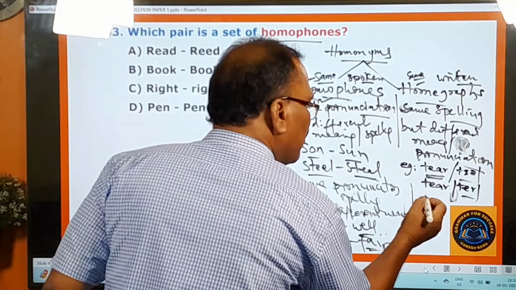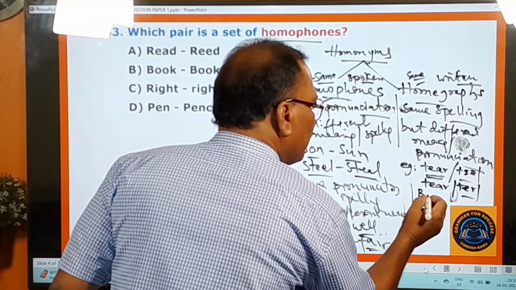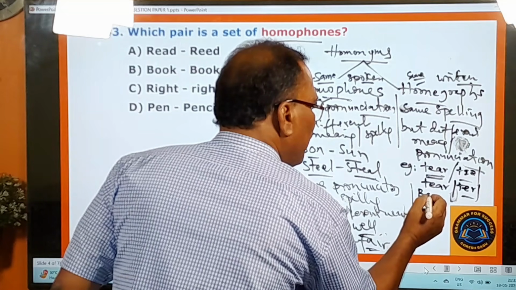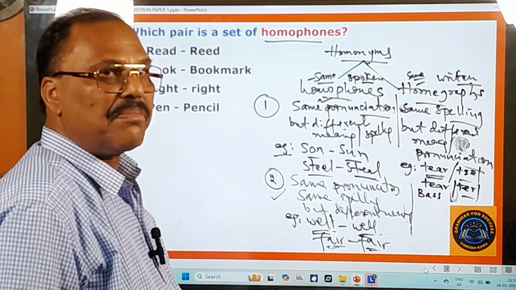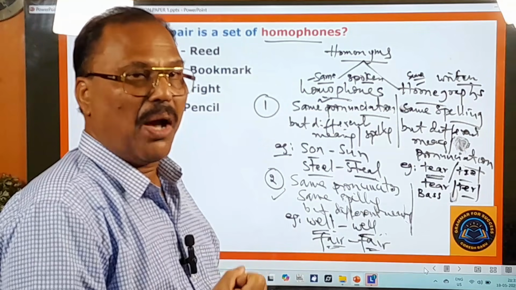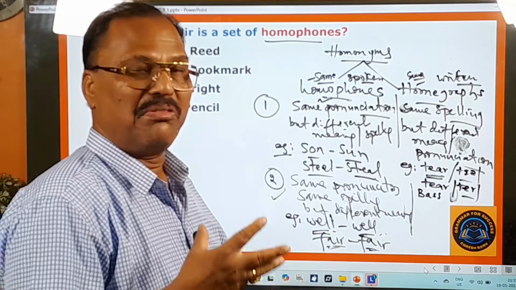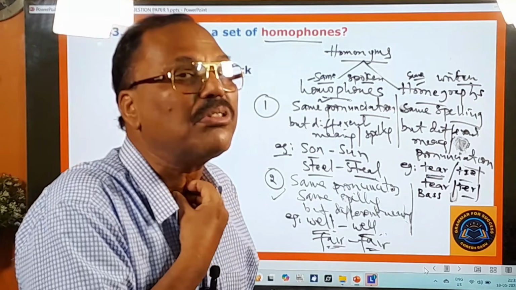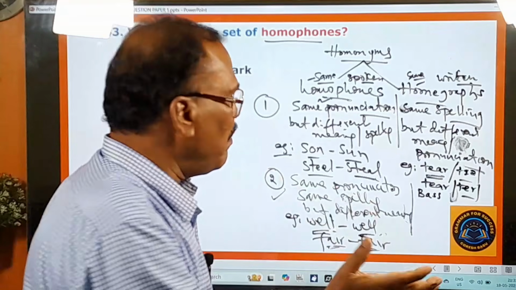One more word I would like to give you here. What is that? Bass. B-A-S-S. Jagaya has got a bass voice. Amrish Puri has got a bass voice. It comes from the throat. The male lowest voice is called bass.